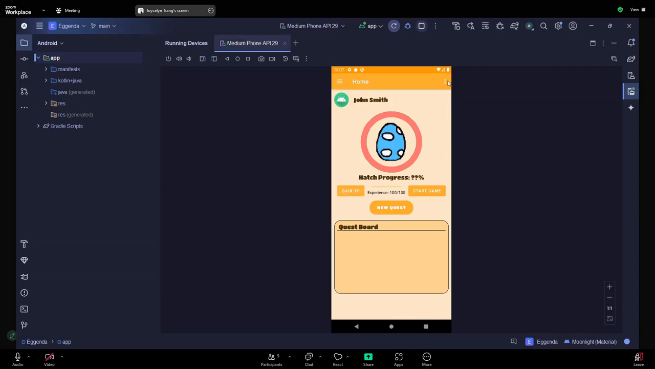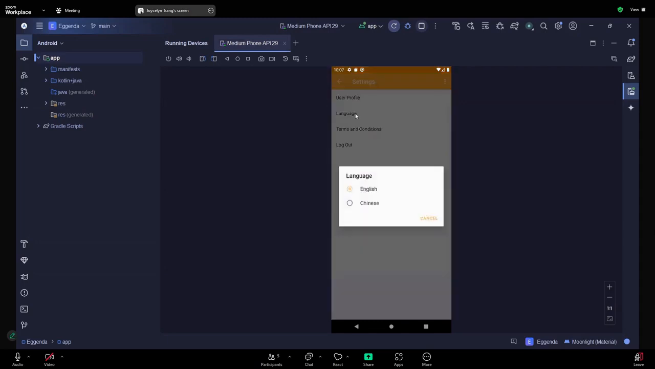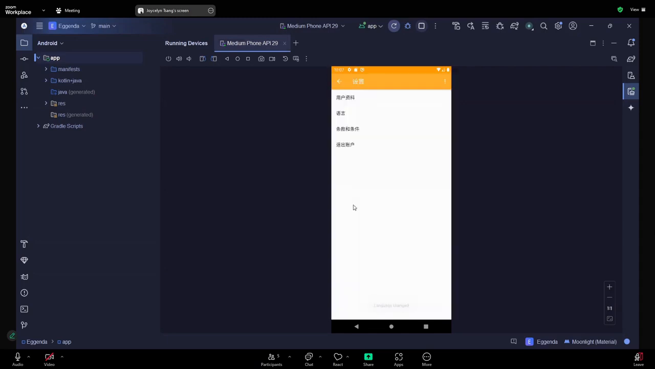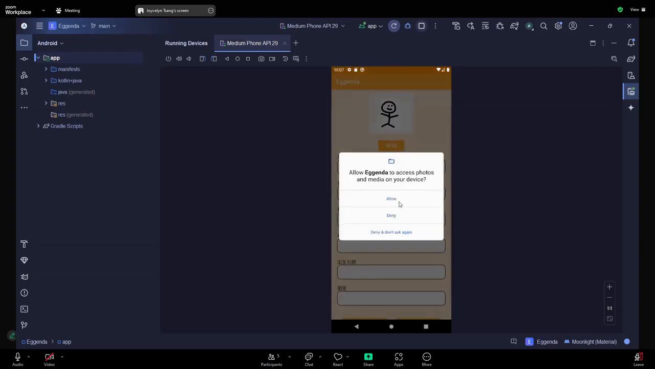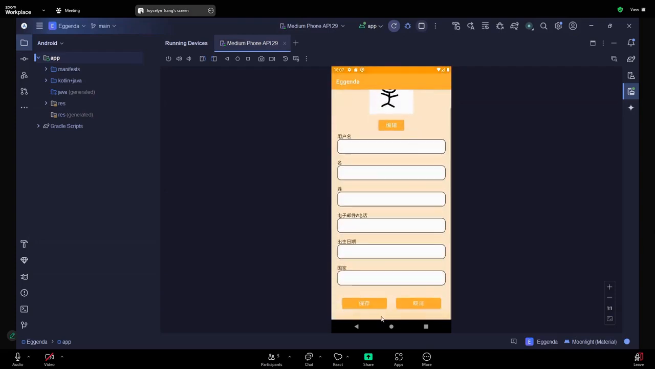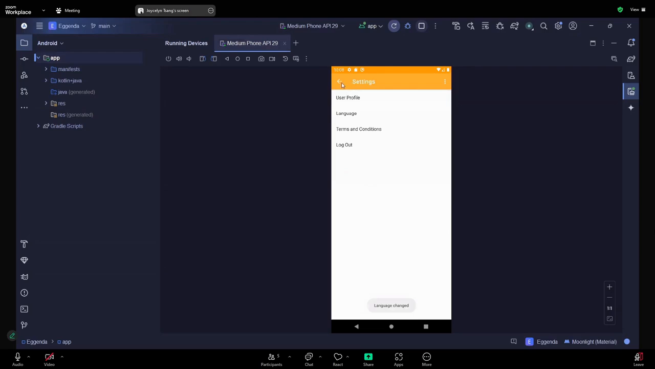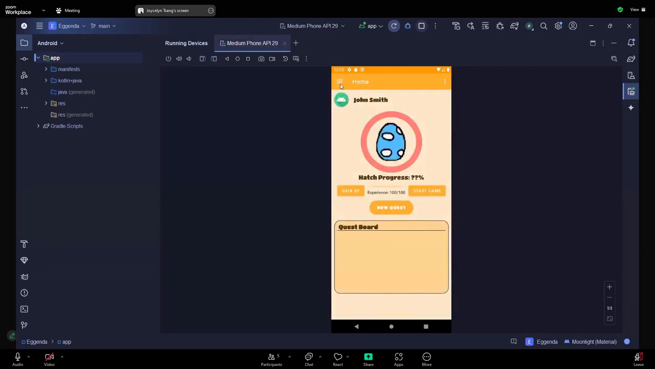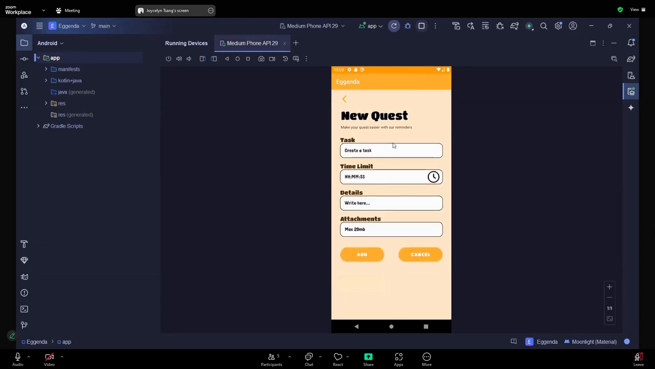Okay, so for the setting here, we can choose the language. We can translate it from English to Chinese. So we can see Chinese here, and maybe for the user info here, we can still see all Chinese. So let me change it back to English. And okay, so right here we can find a new quest and then add and just create